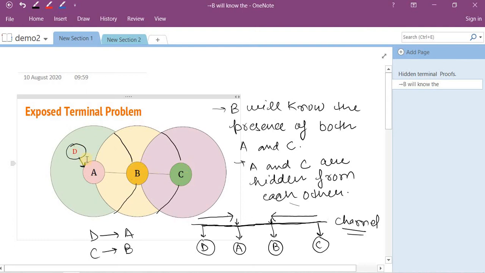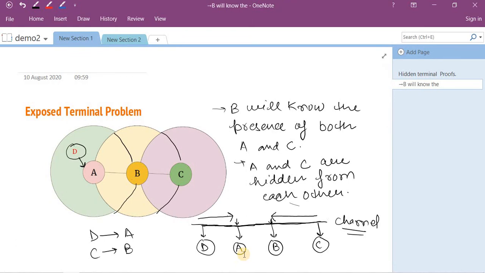Why is it so? Suppose D wants to transmit data to A and C wants to transmit data to B. Using the pictorial representation, we can see D, A, B and C are the nodes, and there is only one channel, indicated by the term channel. The protocol says if any station wants to transmit data, it has to first sense the channel.